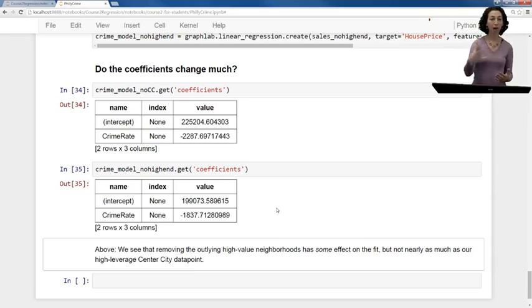So in this case, we've removed 5 observations out of a total of 97 observations. And we see that the impact of crime rate on predicted decrease in house value changes by a couple $100, but not by the amount that we saw by just removing that one Center City observation earlier on. So this shows that high leverage points can be much more likely to be influential observations for just small deviations from the data set than outlying observations that are within our typical X range.